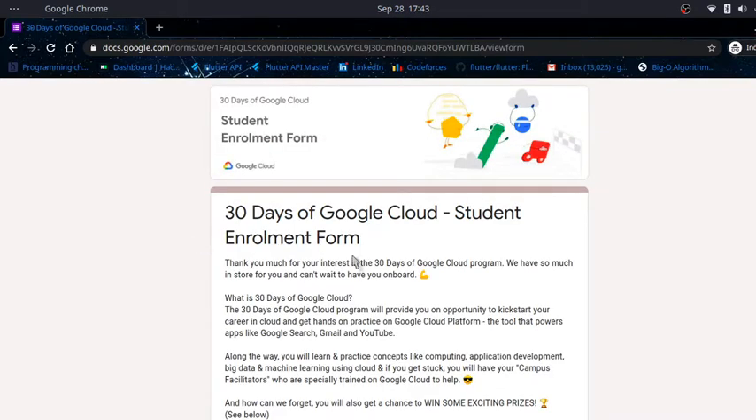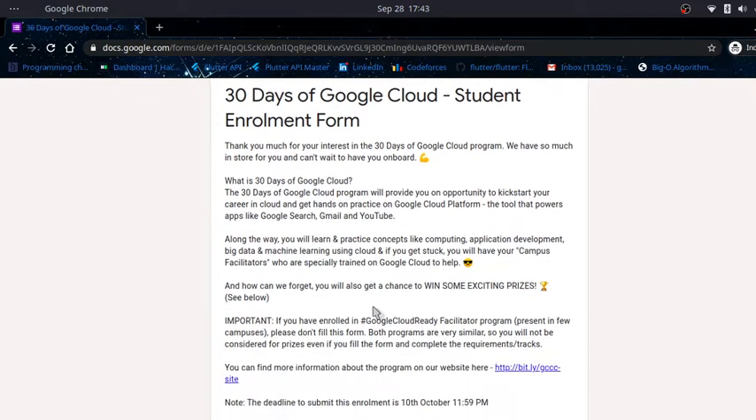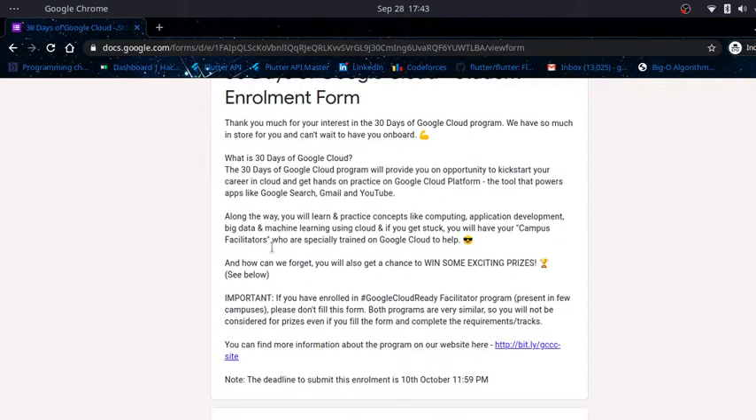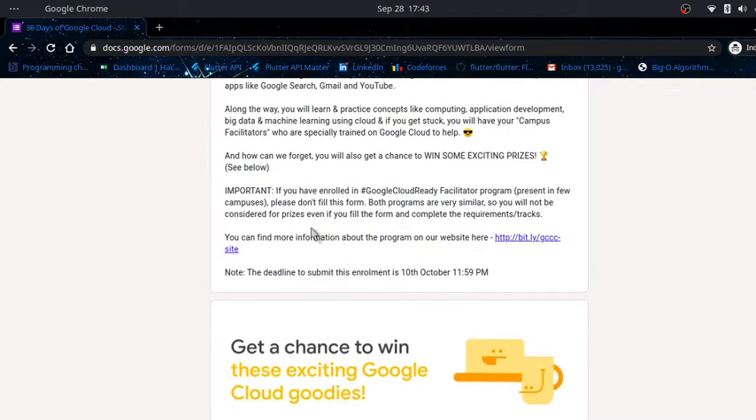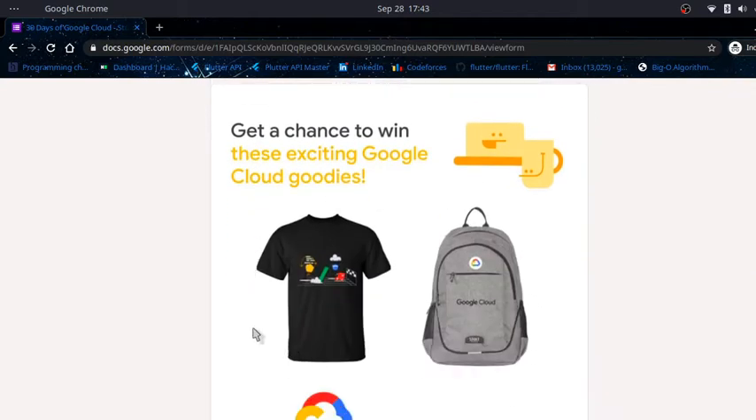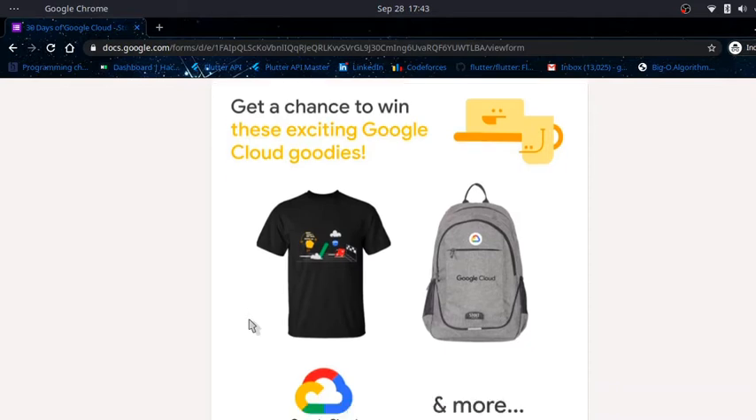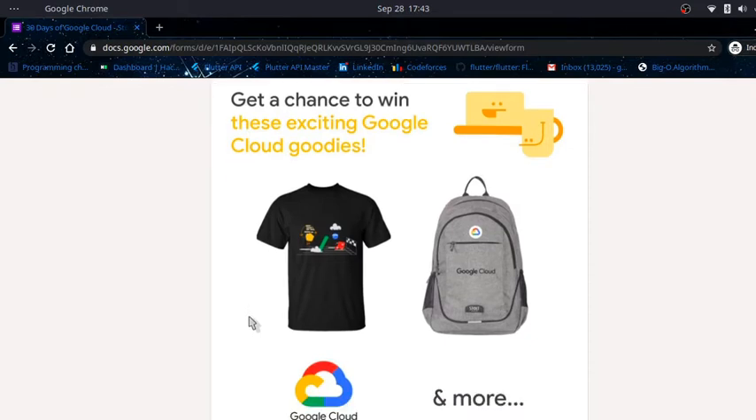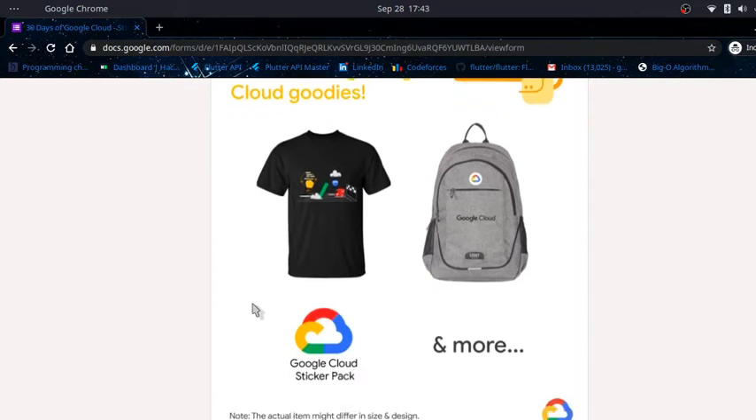The form will open up like this. This is the whole description about the 30 Days of Google Cloud. You can read it. And these are some of the prizes you will be winning after completing those tracks, which Abhinav and I will teach you and guide you how to perform.